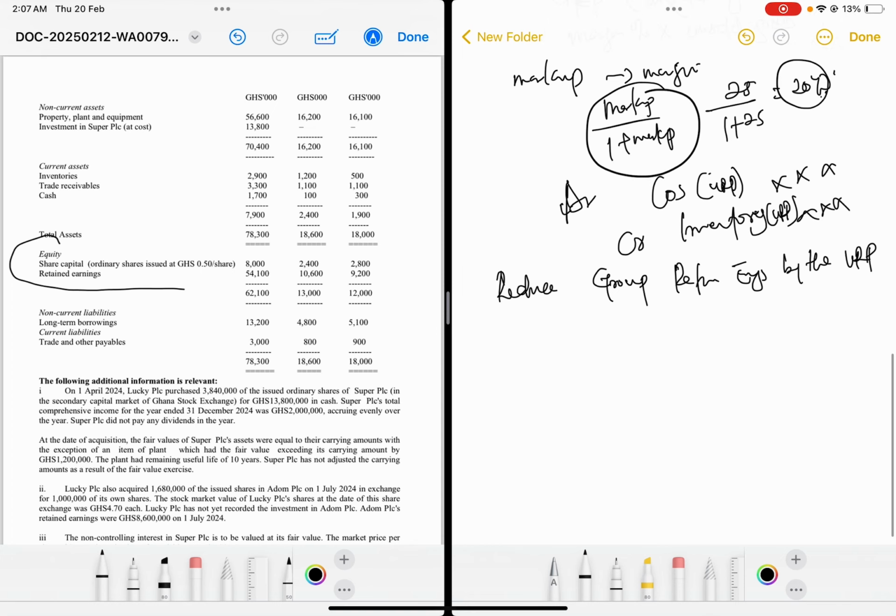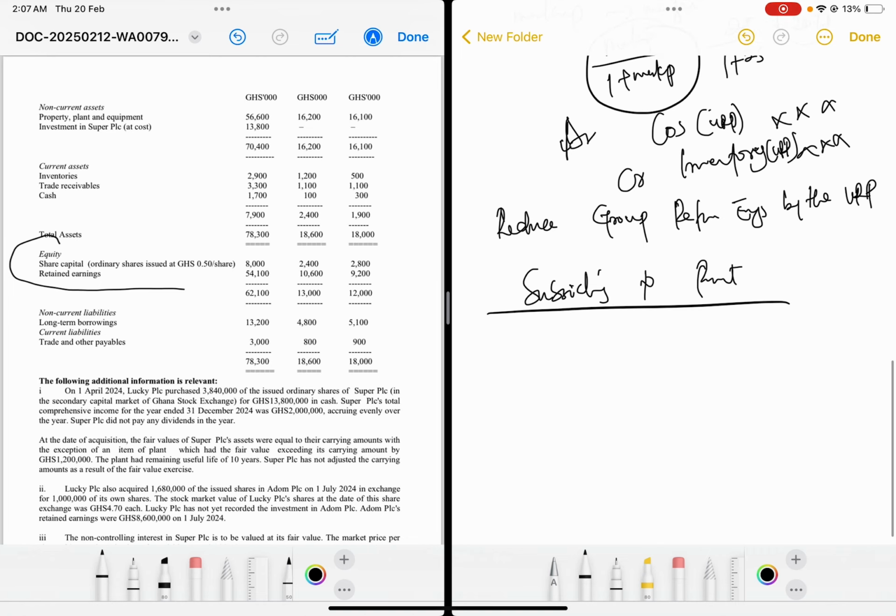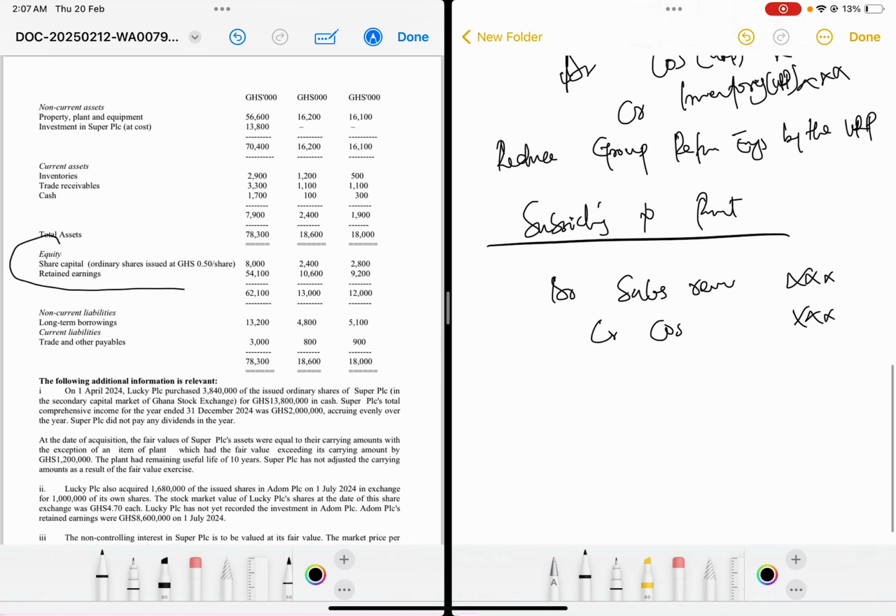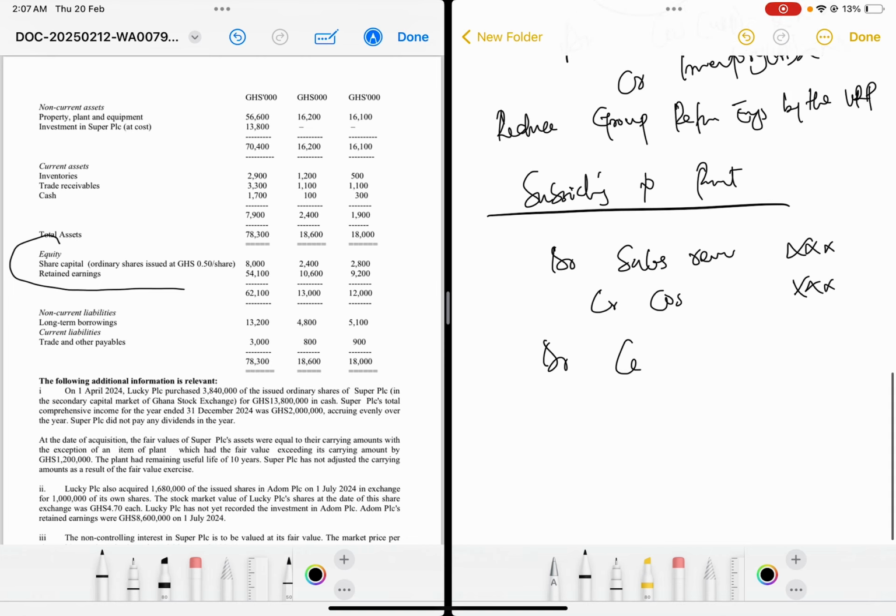Then if it's from subsidiary to parent, the entries are the same. So you debit sales revenue with the value of the sale. You credit cost of sales with the value of the sale. You debit cost of sales with the unrealized profit. You credit what? Inventory with the unrealized profit.